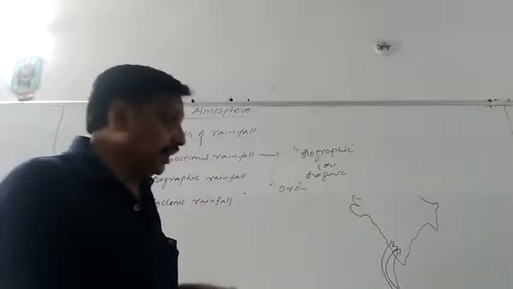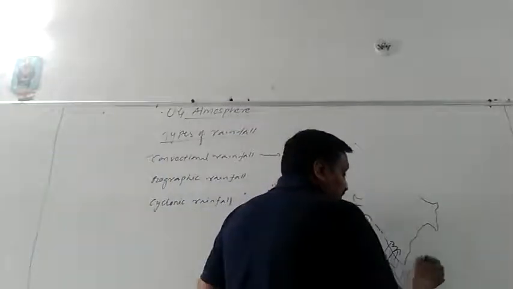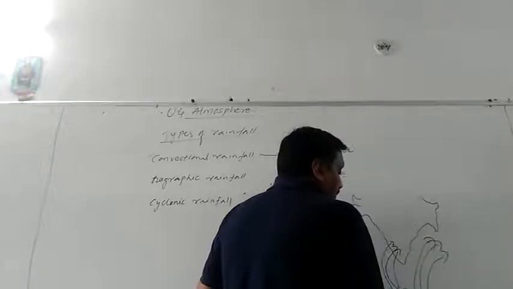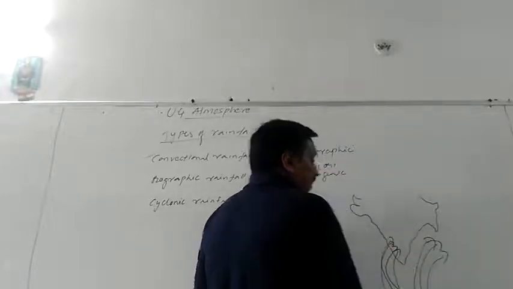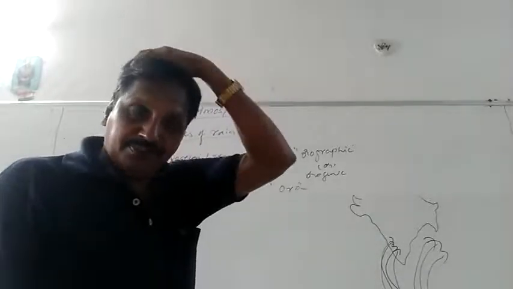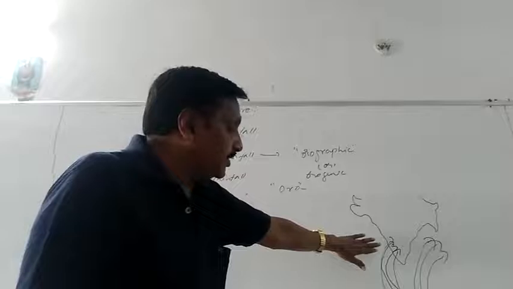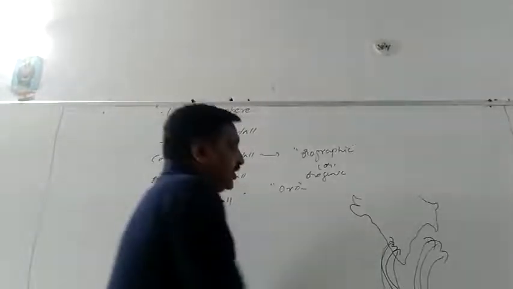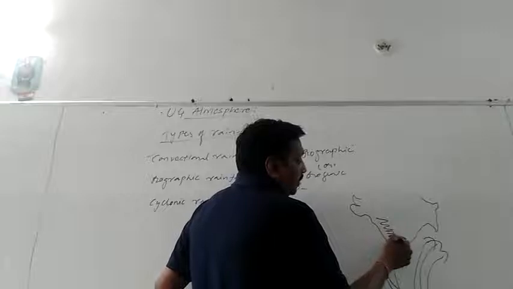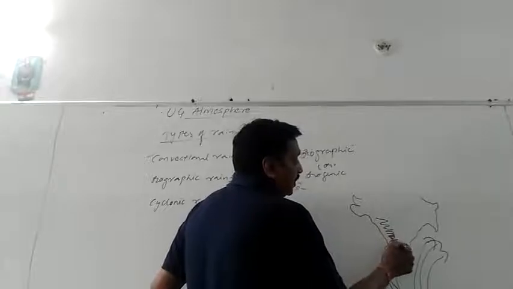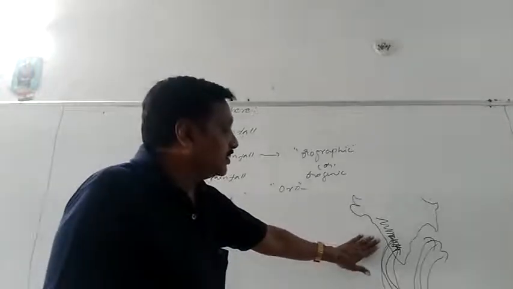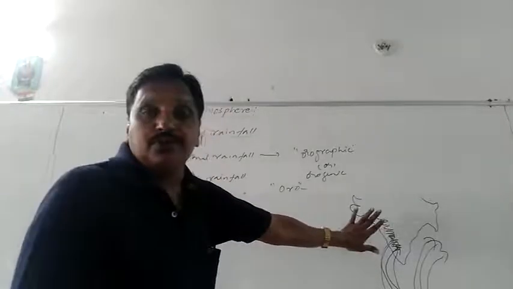That is, these winds will be getting divided into two branches. One will be going over the Bay of Bengal and another will be going over the Arabian Sea, but they will be getting the Coriolis effect, I already explained it. Because of this effect they come in, and what happens is they reach the Western Ghats region. In the Deccan Plateau, what is there? Western Ghats will be there.